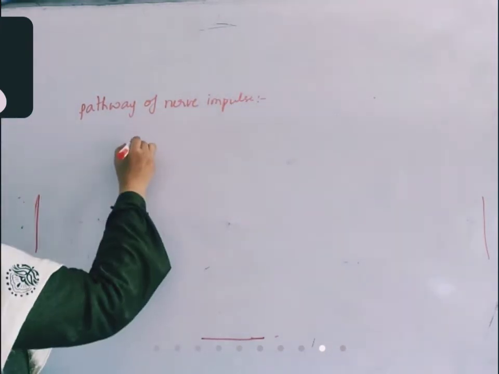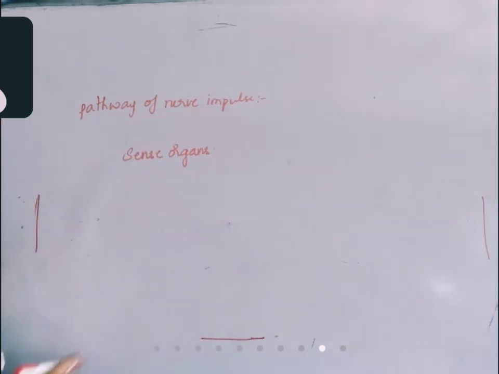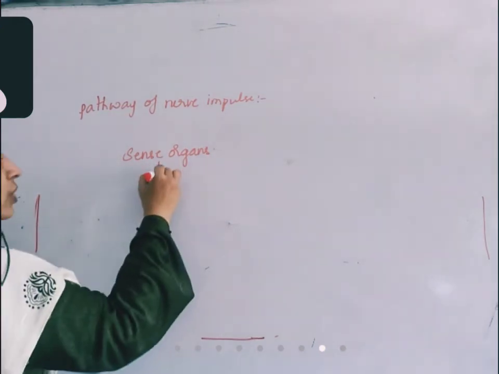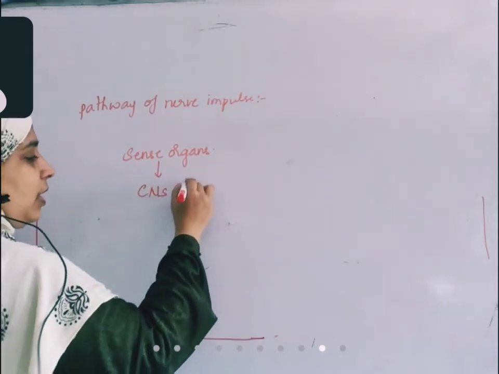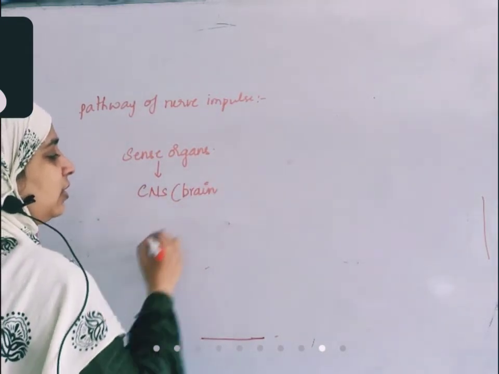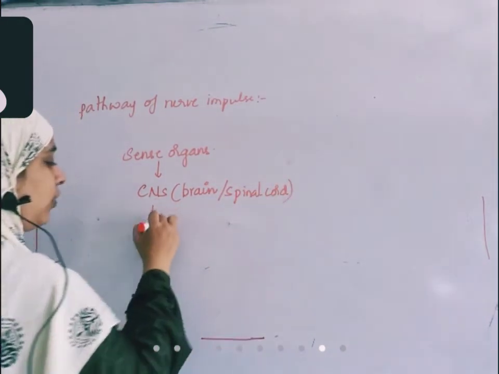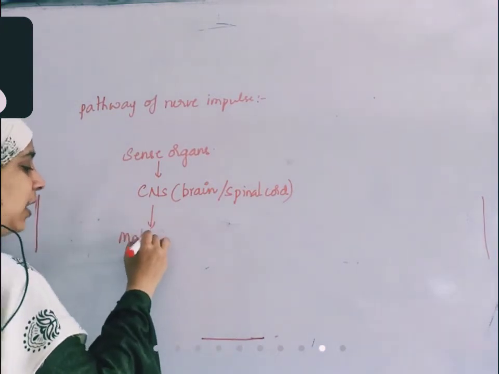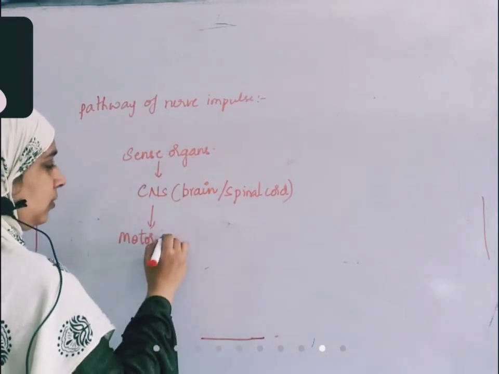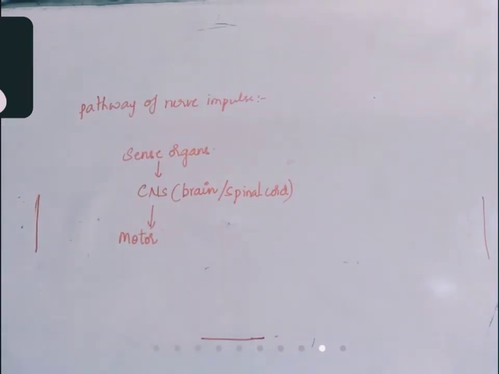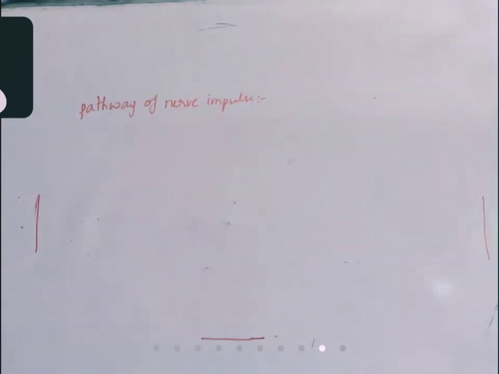So from where will it start? Sense organs. They start from sense organs, to the central nervous system. Some signals reach the brain. Some signals get reversed from the spinal cord, like to the knee. After that, they are carried by motor neurons. Okay, 1 minute. So from sense organs to the central nervous system they are going.